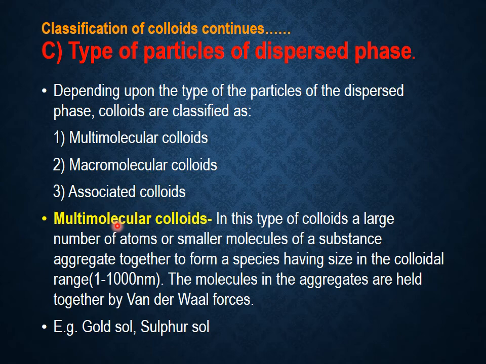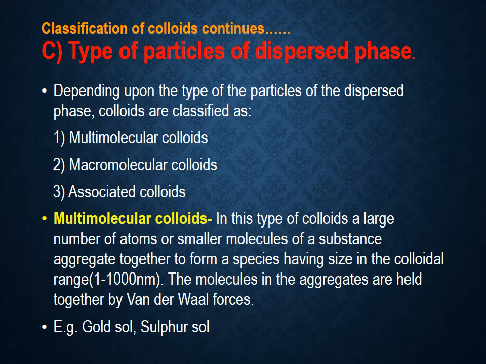Multimolecular colloids. We can start this topic with two examples of multimolecular colloids. One is gold sol and the second one is sulfur sol. What do you mean by sol? Sol is a type of colloid in which the dispersed phase is solid and the dispersion medium is liquid.